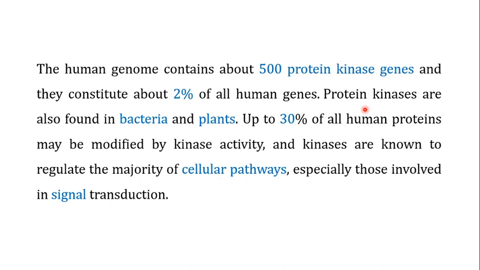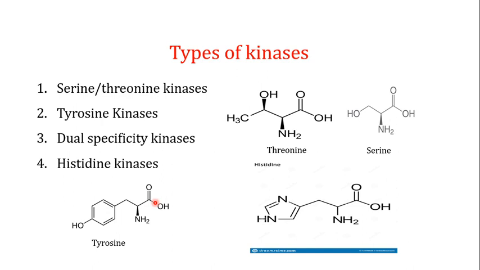Now these protein kinases are also found in bacteria and plants, and they play an important role in cellular signaling pathways. Up to 30% of all human proteins may be modified by kinase activity. By that I mean they can be activated or they can be inactivated by the kinase activity. And these kinases are known to regulate the majority of the cellular pathways, especially those involved in signal transduction.